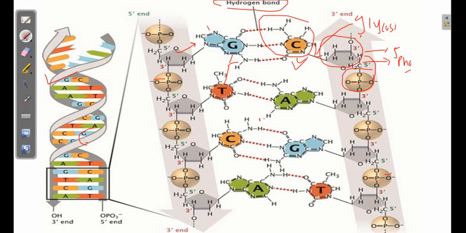So we have three molecules: the nitrogen base, then the 5 carbon ribose, and the phosphate molecule. And we have three kinds of bond: hydrogen bond, glycosidic bond, and the phosphodiester bond. Three bonds we are having.